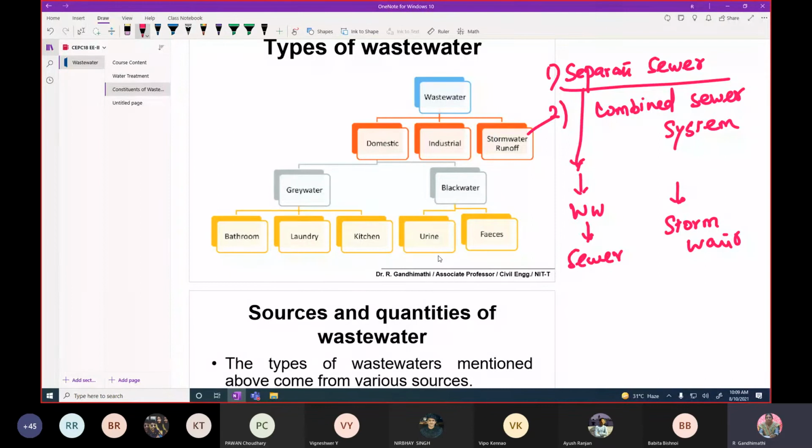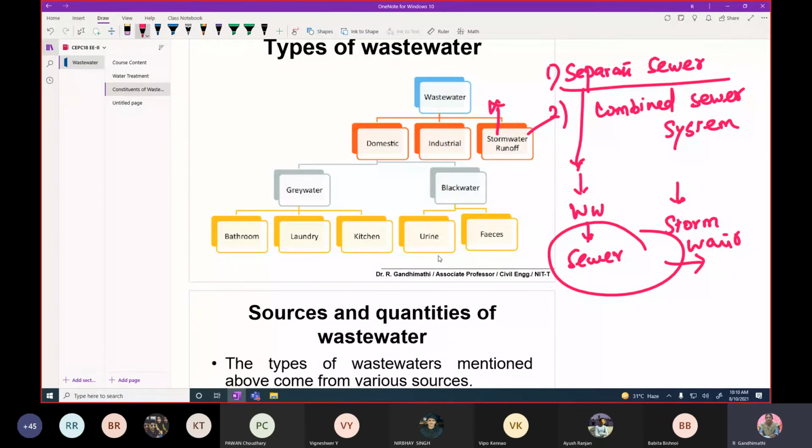Then combined means, during the rain, they generally provide a bigger diameter of the sewer in order to take care of the stormwater during the rainy season. That is called a combined sewer system. Is it clear? Therefore, we are considering the stormwater also under the wastewater category, because the excess stormwater after infiltration can be directed towards the treatment plant along with the domestic wastewater.